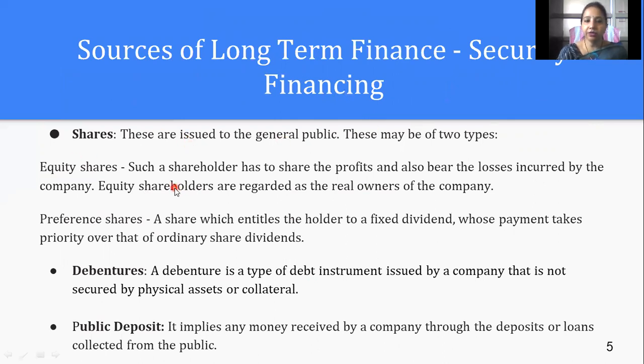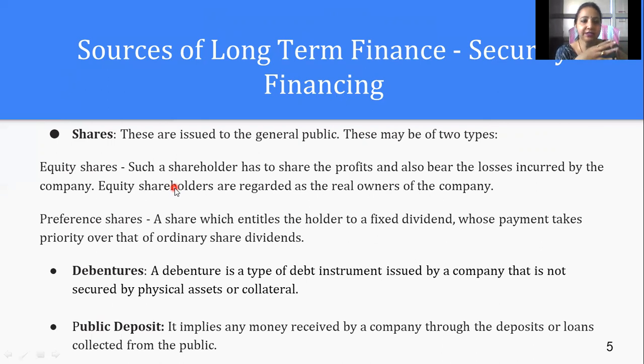From equity shareholders we can generate money, as they become the real owners of the company, remain associated with your company for dividends, and become your long-term finance holders. Finances can also be generated from preference shares, and equity shares come in various types like convertible, non-convertible, redeemable, and irredeemable.